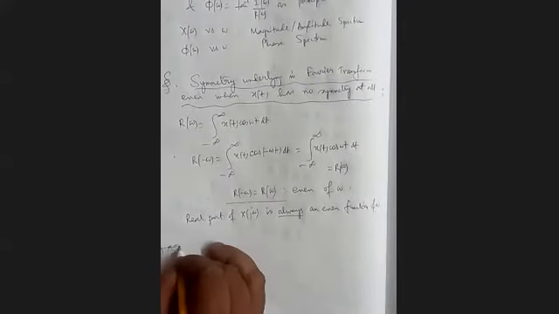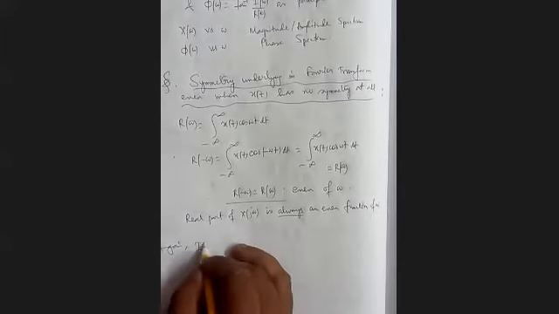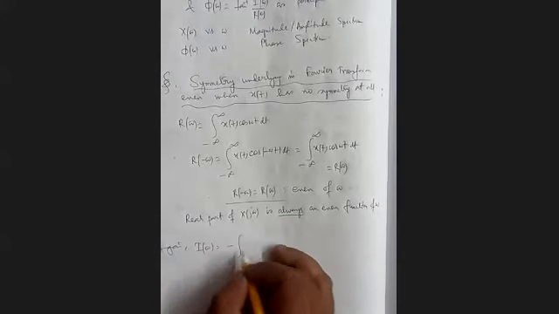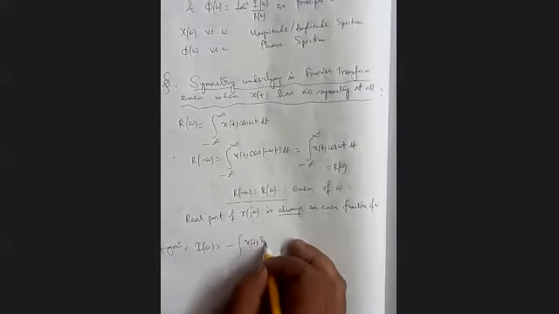Again, now we see I(omega). It is minus the integral of x(t) sin omega t dt.